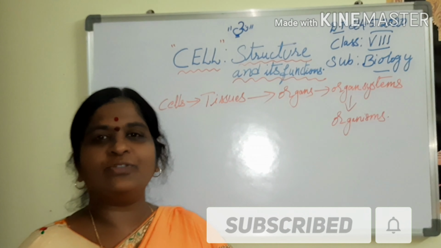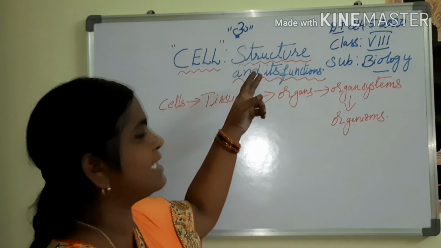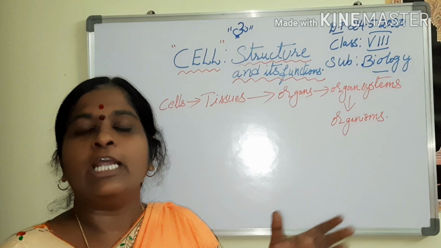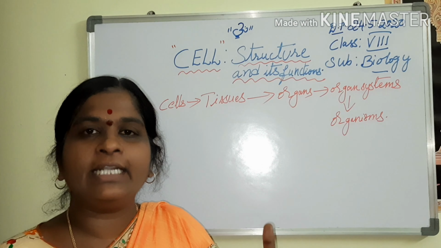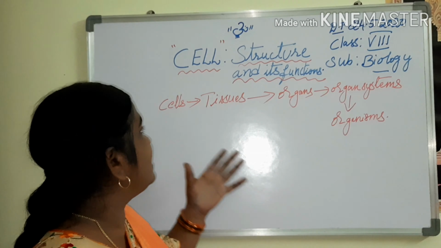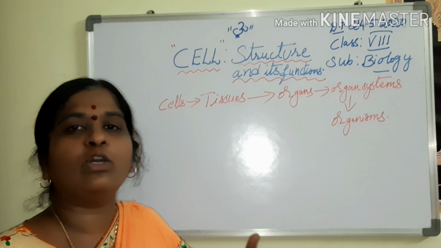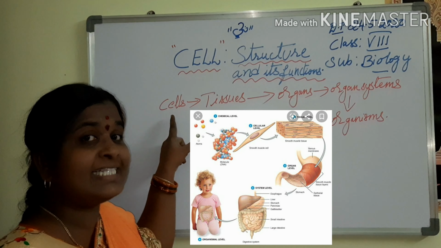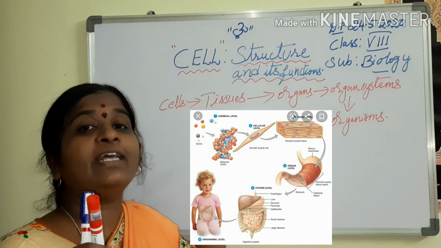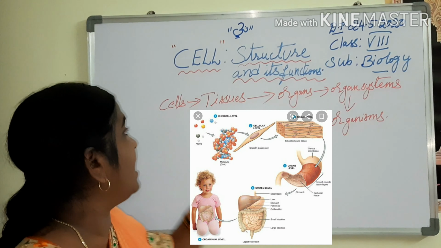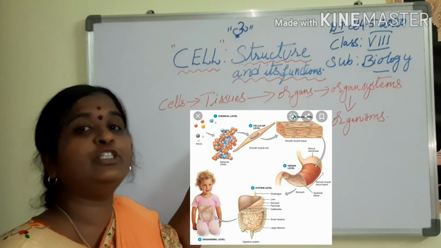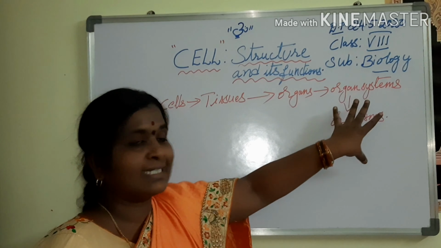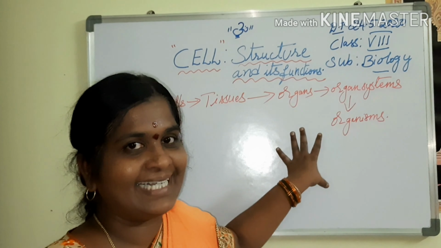Guys, in part 1 I have already explained the cell structure and its function, who discovered the cell, everything clearly. Now let us know some important information about the cell. Before starting our topic, I want to remind you that a single cell is very important to form an organ. A group of cells together form a tissue, a group of tissues together form an organ, and a group of organ systems together form an organism.